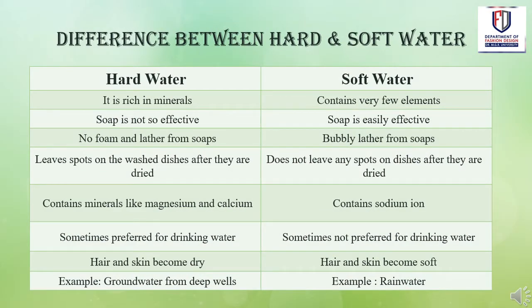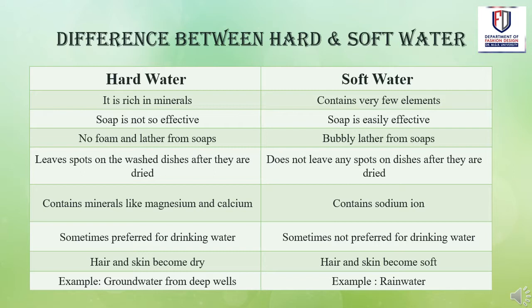Difference between hard water and soft water. Now we'll see the basic differences between hard water and soft water. Hard water is rich in minerals, whereas soft water contains very few elements. Soap is not so effective in hard water. Soap is easily effective in soft water. No foam or lather is formed in hard water from soaps. Bubbly lather is formed in soft water from soaps. Hard water leaves spots on washed dishes after they are dried. Soft water does not leave any spots on dishes after they are dried.